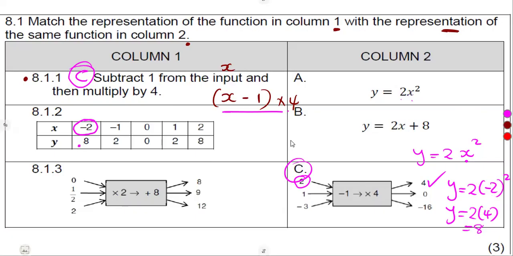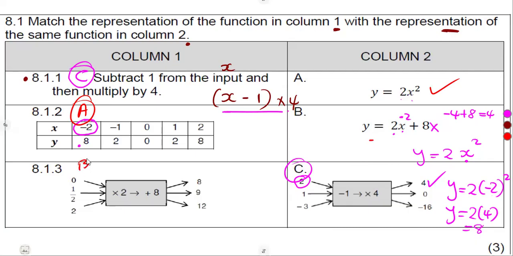We can do this on this one and see. We put a minus 2 here. 2 times minus 2, that's minus 4 plus 8, which is going to give us a 4. As we can see, it is not giving us this 8 that we are seeing. This is totally wrong. So the answer was going to be A. So 8.12, the proper answer there is A. Then definitely 8.13, it is going to correspond to B.